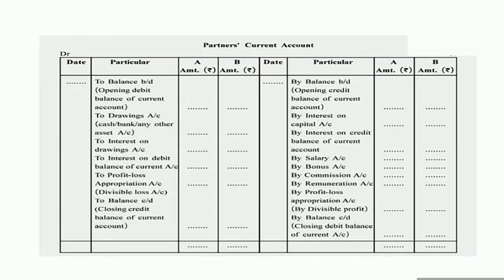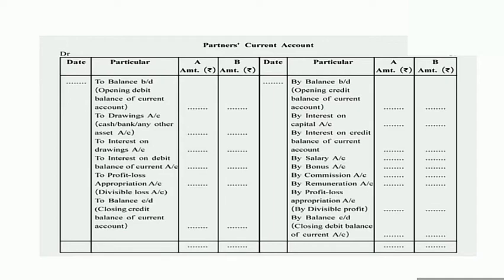Okay, first the credit side. We have to write down "By balance b/d", the opening credit balance of partner's current account. The balance may be on either side. It may be the debit side or the credit side of the partner. If the partner's opening balance is a credit balance, then we write it on the credit side, and if the balance is a debit balance, then we write it on the debit side of partner's current account as "To balance b/d", in brackets opening debit balance of current account.